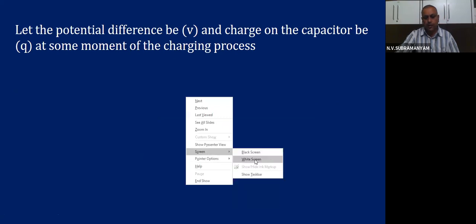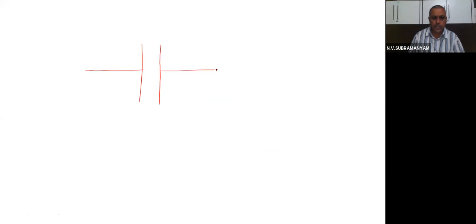One minute. For the derivation purpose, for example, this is the capacitor. Once we connect this capacitor to the battery, what will the battery start doing? Will it start the charging process or not?